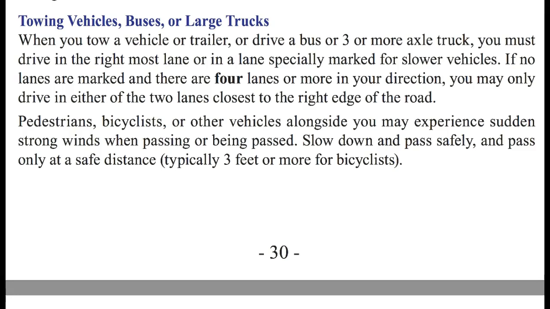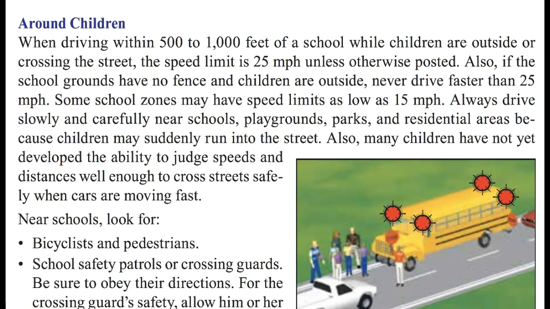Pedestrians, bicyclists, or other vehicles alongside you may experience sudden strong winds when passing or being passed. So slow down and pass safely, and pass only at a safe distance, which is typically 3 feet or more for bicyclists.